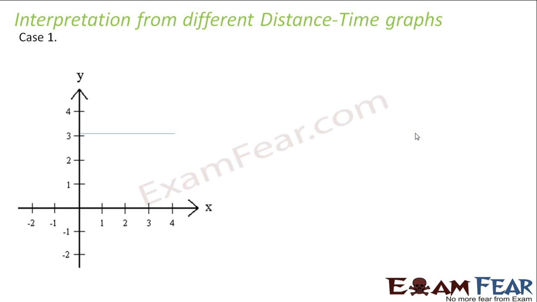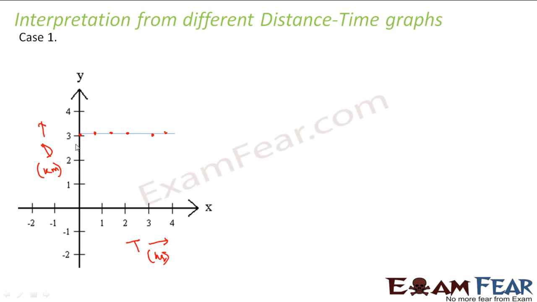So this is my first distance-time graph. We have distance along the y-axis and time along the x-axis. So what do you see? You see that as the time increases, the distance remains the same. The distance is 3 kilometers. Let us say it is in kilometers and this is in hours.